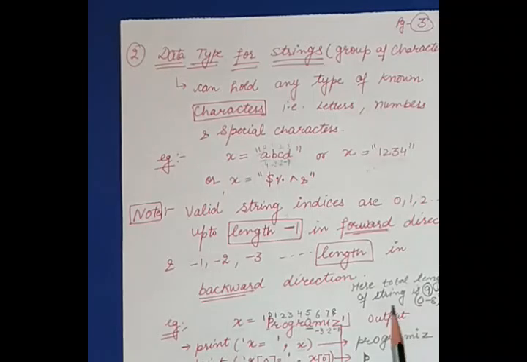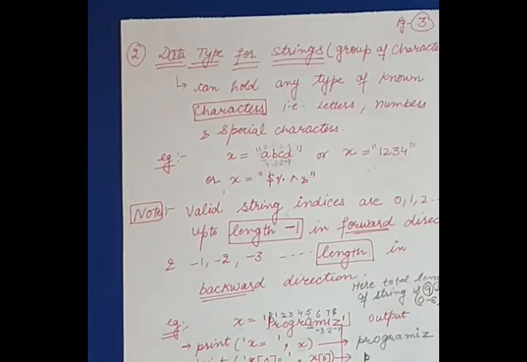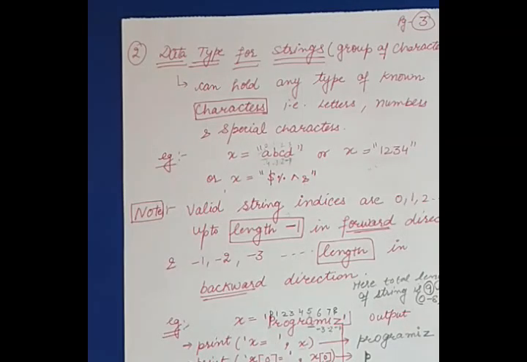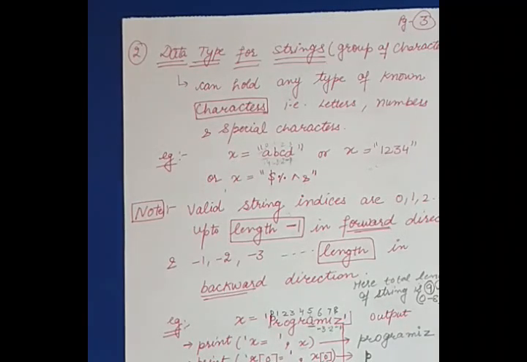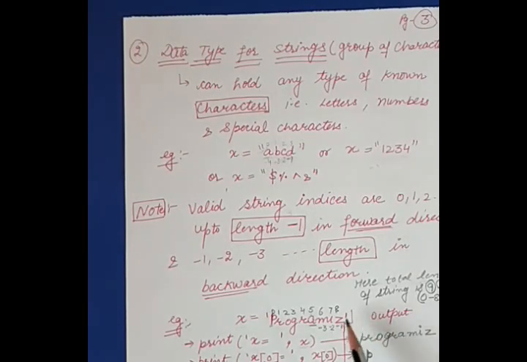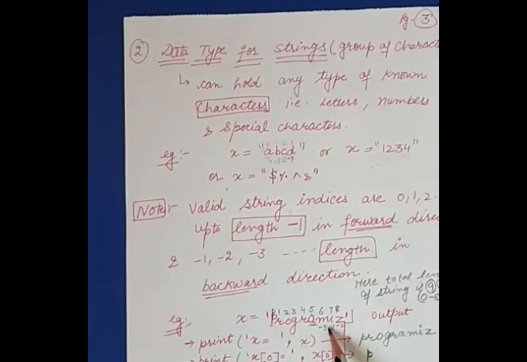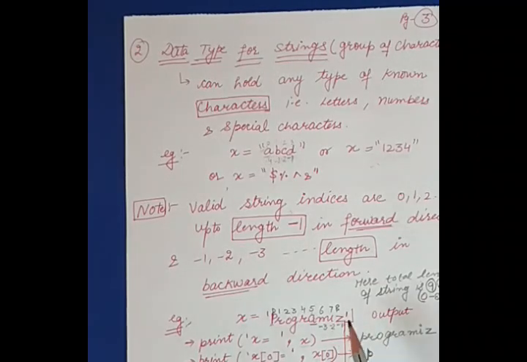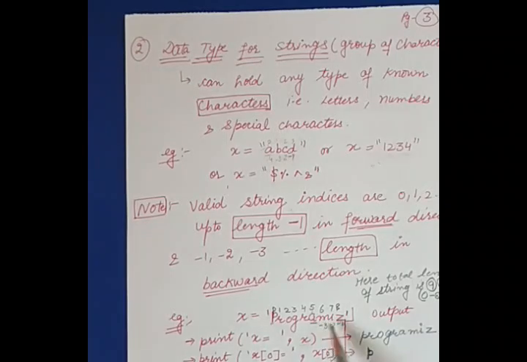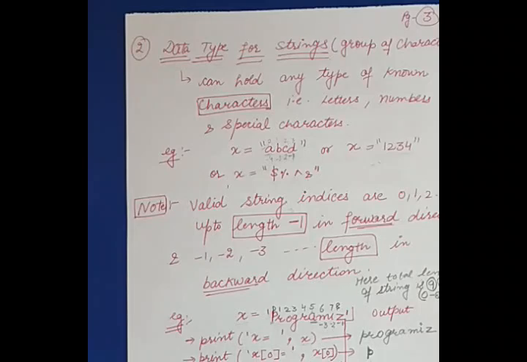See, note here that whenever we are moving from the backward direction, the index which we write in a range will not be counted. So we will not count -2 here in the output. We will just consider up to -3. So 5 to, not -2, it will be up to -3. So a and am will be the output. Okay. We will continue in our next video.